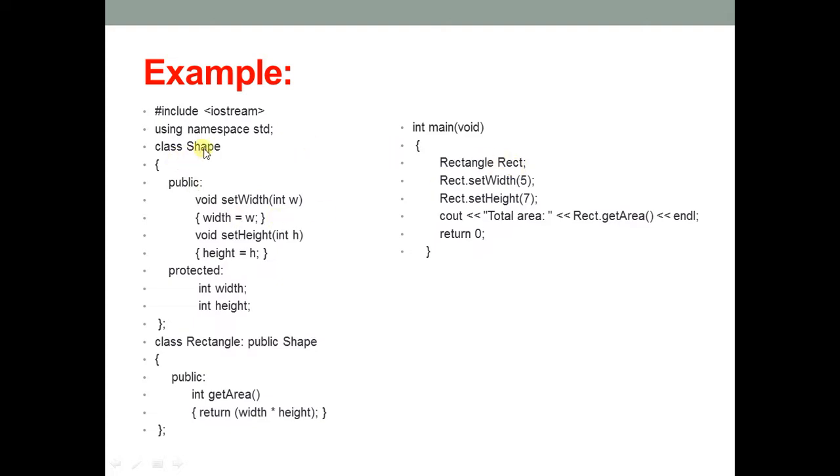We are not creating an object for shape, we are creating the object rect for rectangle. And from the derived class object we are calling the methods set width and set height because these are already available for the rectangle class also. So this is clear to you all, I hope.